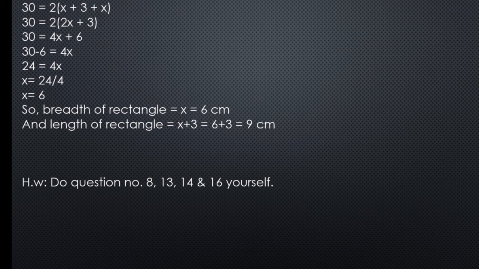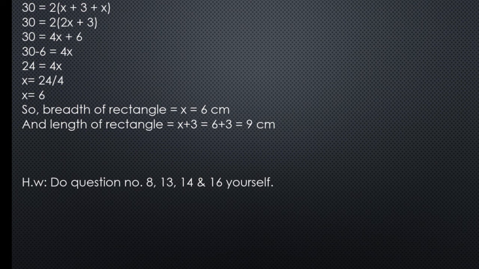Now 1x plus 1x will be 2x, alright. Now multiply this 2 by this bracket, 2 2s are 4x plus sign, 2 3s are 6, alright. Shift this 6 towards the left hand side and it will be subtracted from 30, and we have got 24. Now we have to find the value of x. In this step we have also arranged our term, okay, like we have written x in the left hand side. The unknown variable should be on the left hand side always, alright.